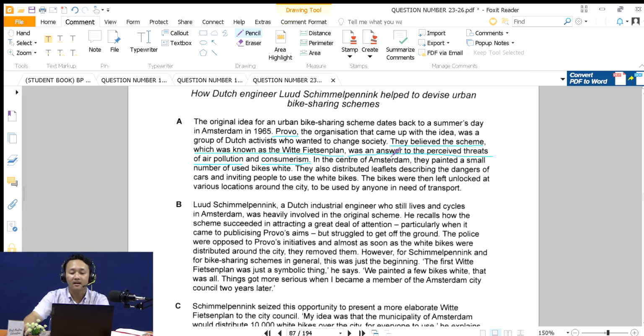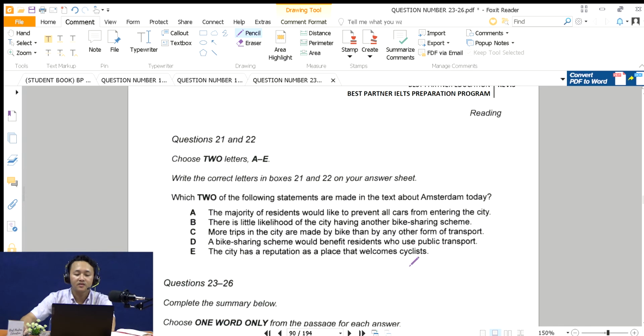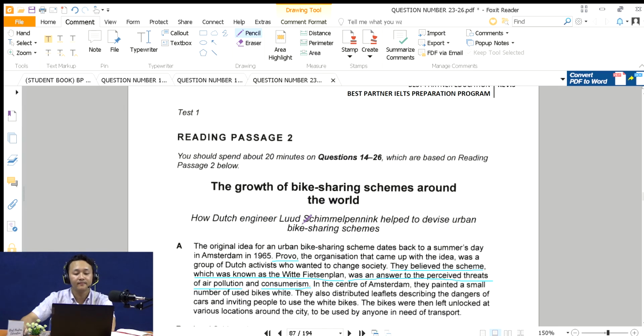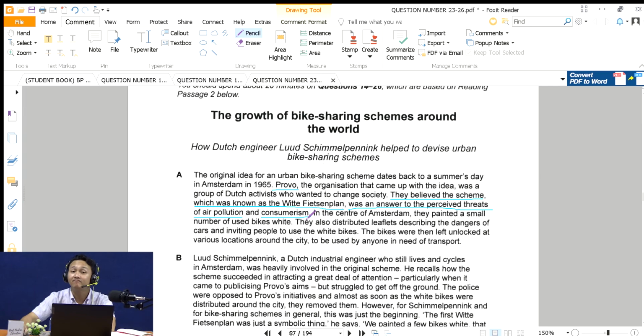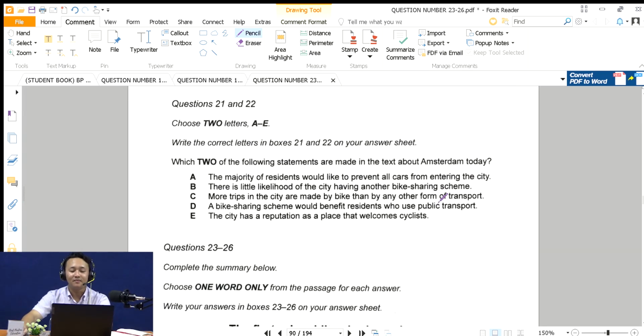This is the problem, right? So they're trying to fight the threats of air pollution. Air pollution refers to the damage to the environment, in the form of air pollution, and also consumerism. There, you got it.